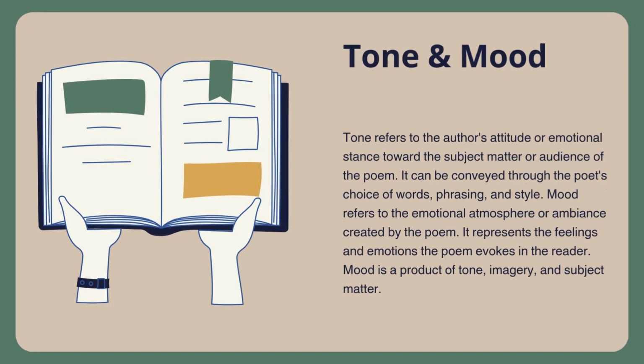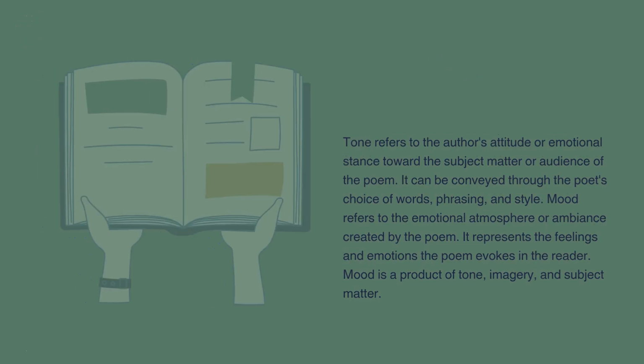Tone and mood. Tone refers to the author's attitude or emotional stance toward the subject matter or audience of the poem. It can be conveyed through the poet's choice of words, phrasing, and style. Mood refers to the emotional atmosphere or ambience created by the poem. It represents the feelings and emotions the poem evokes in the reader. Mood is a product of tone, imagery, and subject matter.